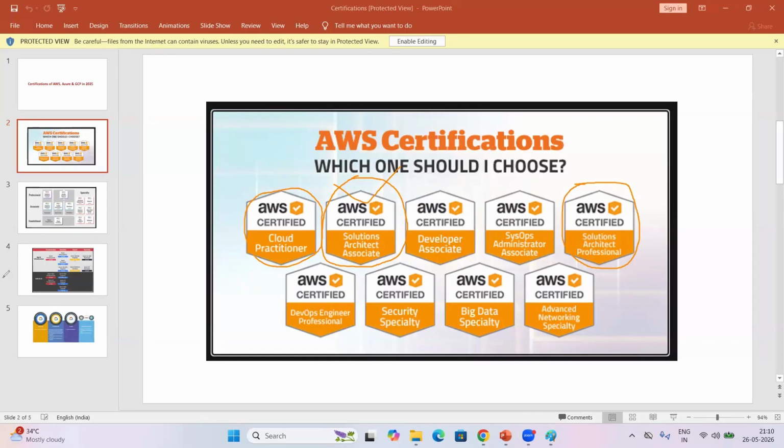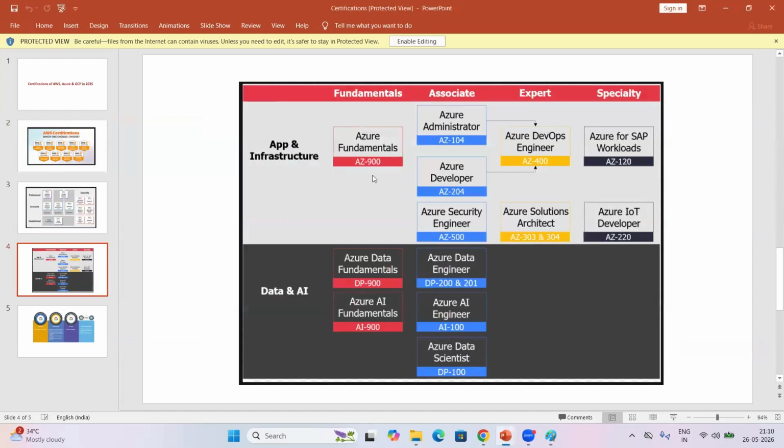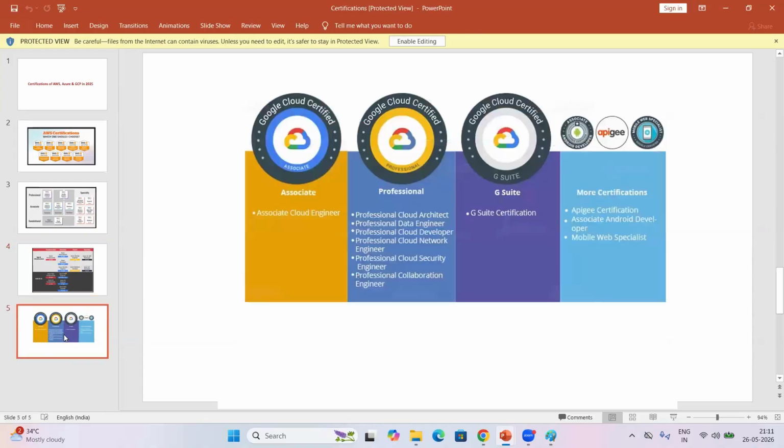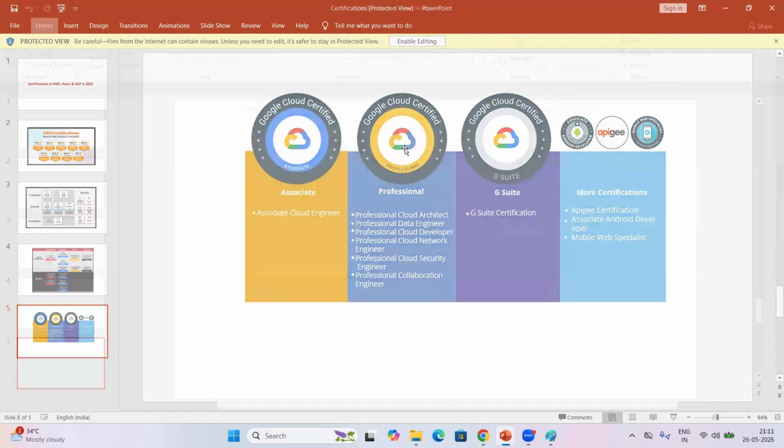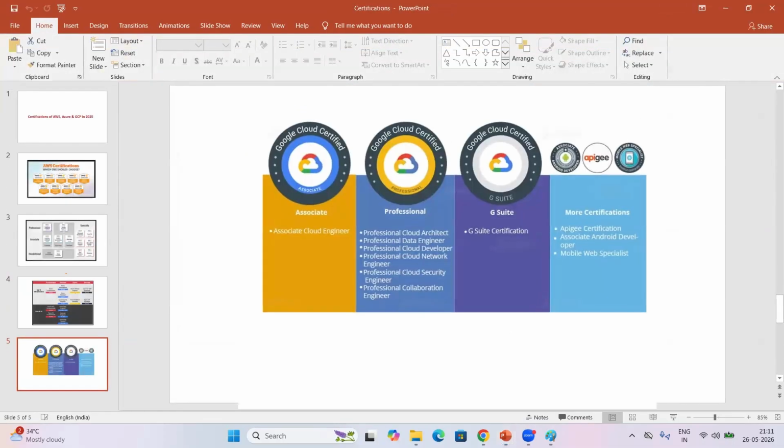In the same way, we have Azure certifications here. Look at this. Azure Admin, Azure DevOps, Azure Security, different certifications are there. Don't need to worry about all this. I'll guide you clearly. Even GCP also has different certifications. I'll guide you clearly. Nothing to worry about. Fine.